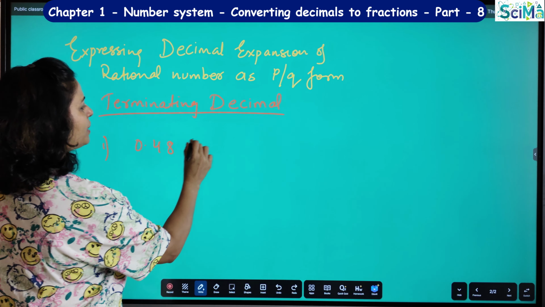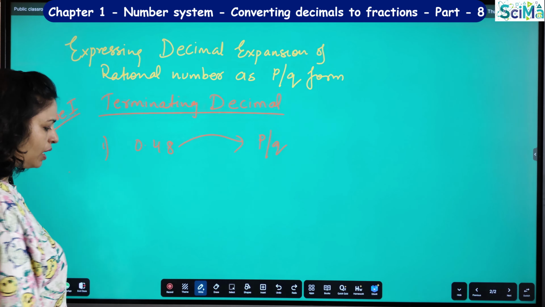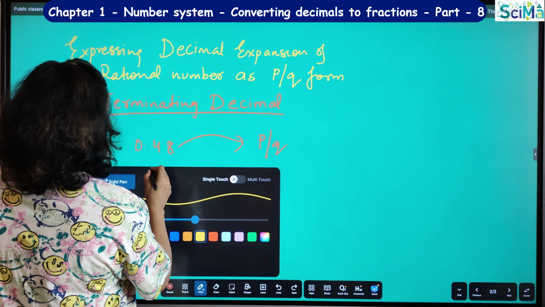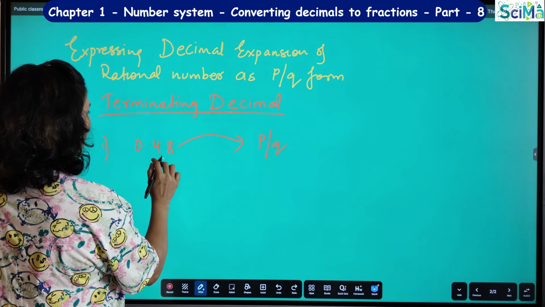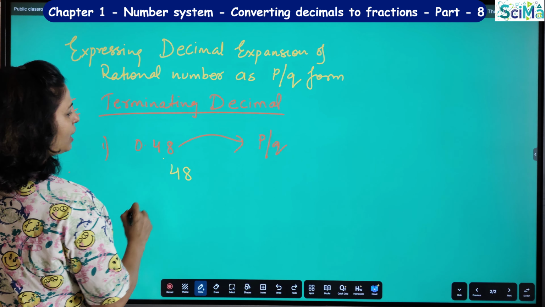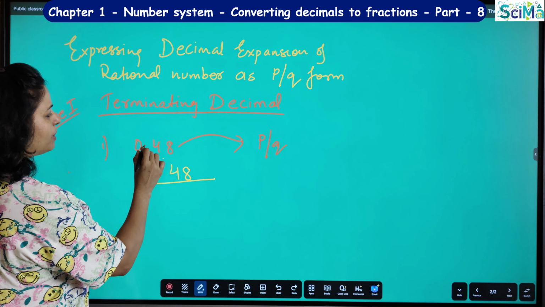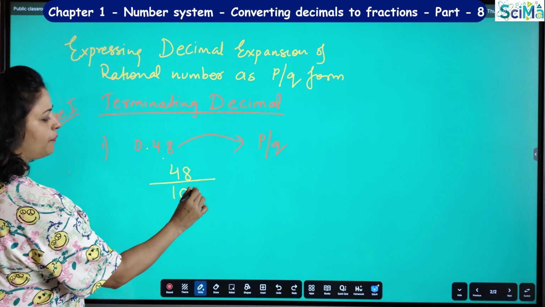So how do I represent this in the form of P by Q? This is the question. So how do we solve? So here what we do is, first we have to remove the decimal. So you write this 48 as it is without the decimal, and then divided by how many numbers are there after decimal? 2 numbers are there, so divide by 100.